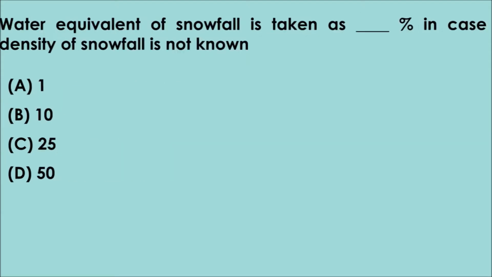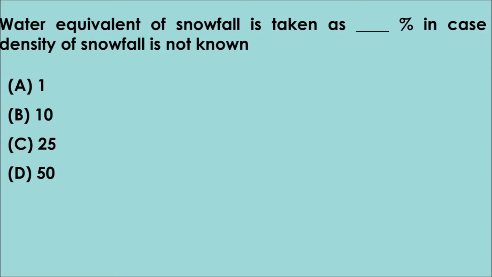All of the above. Question number 4 is, water equivalent of snowfall is taken as fill in the blank percent in case density of rainfall is not known. The given options are A. 1, B. 10, C. 25, D. 50. The correct answer is option B.